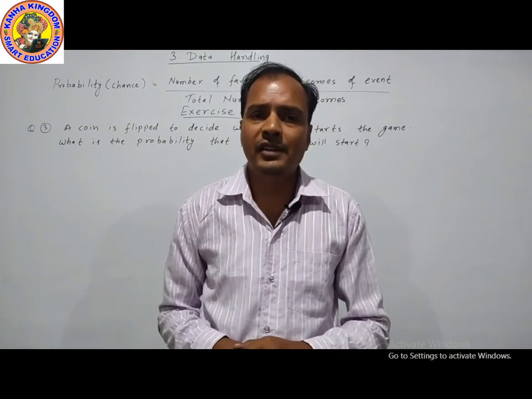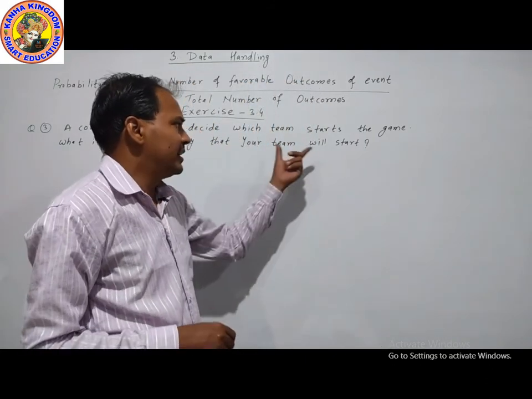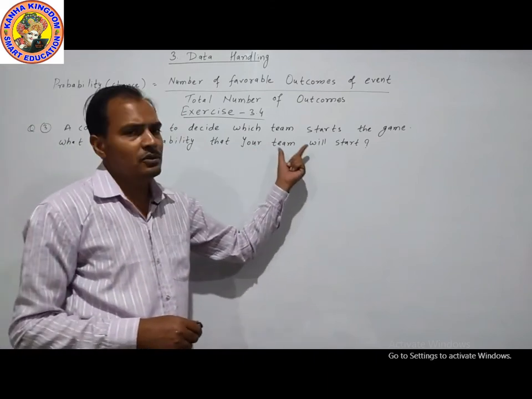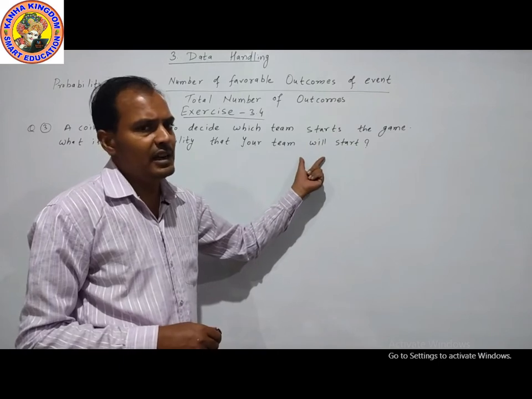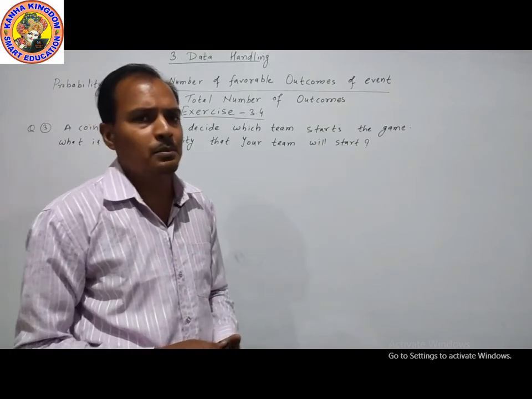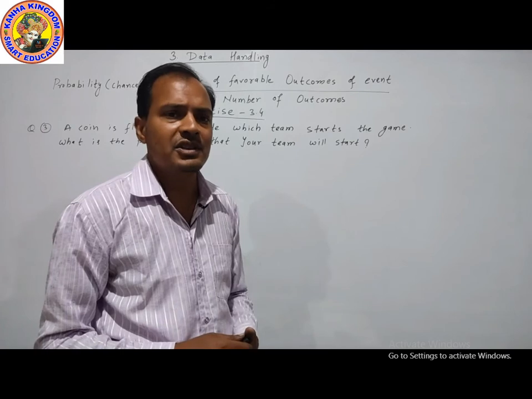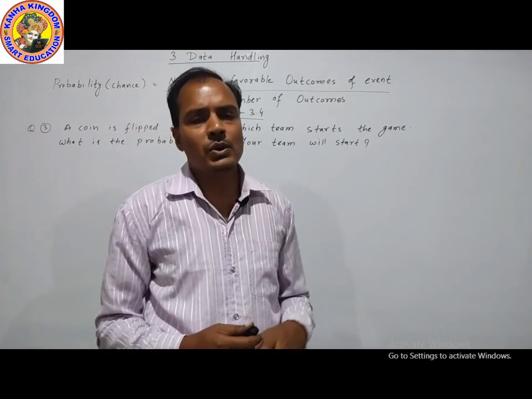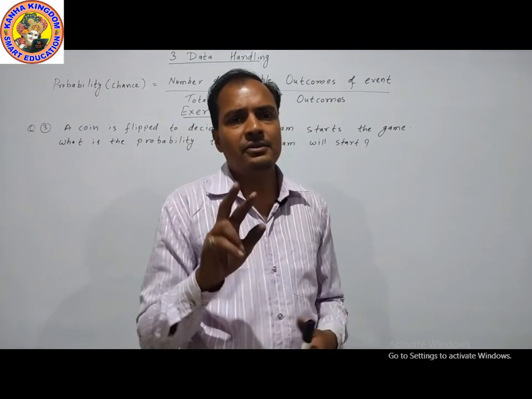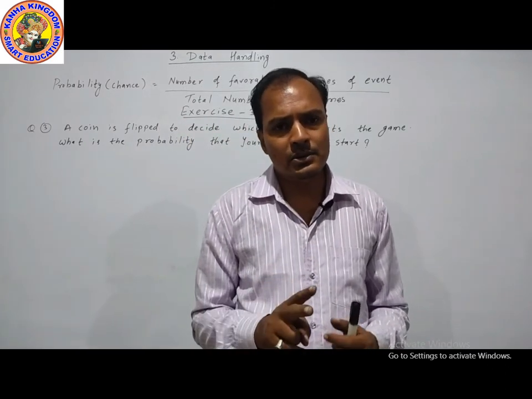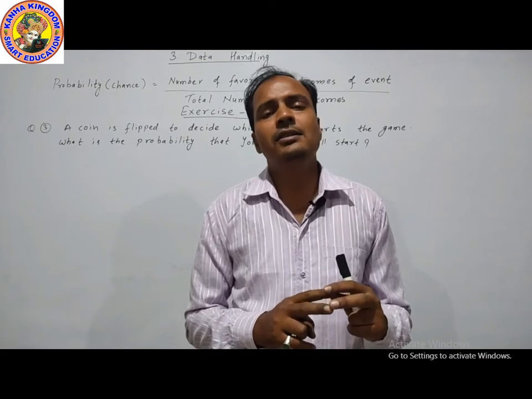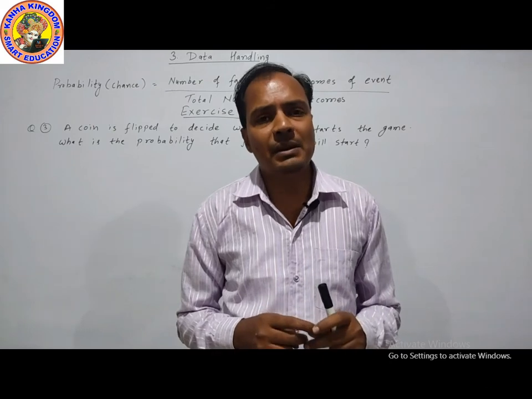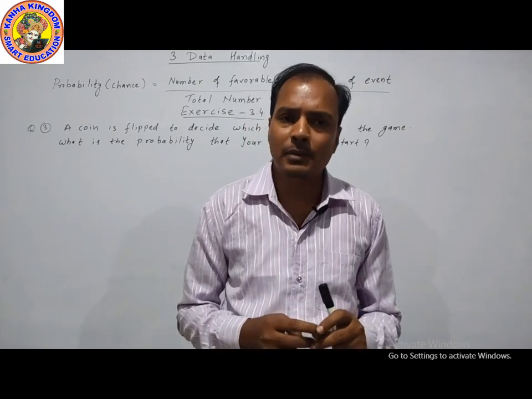If my team wins the toss, then my team will start the match. If my team loses, my team cannot start the match; the opposition team will start. So there are only two outcomes for tossing the coin, win or loss. So there are 50-50 chances, which means the probability is 1/2.